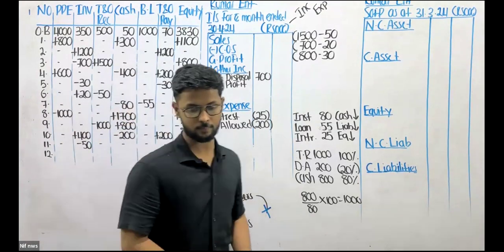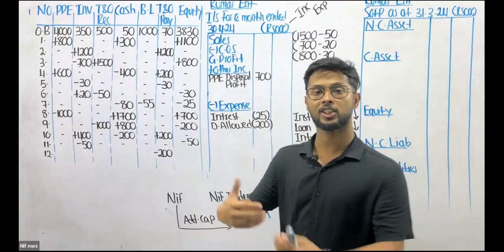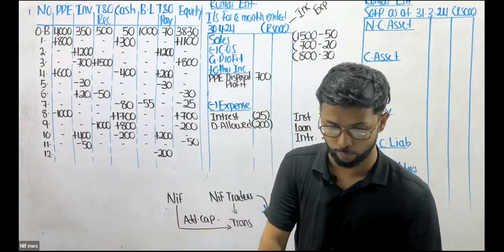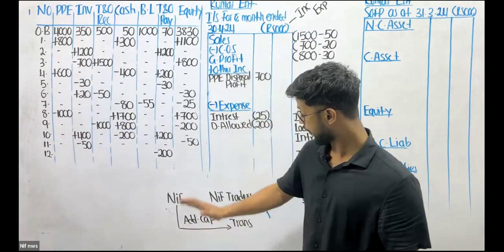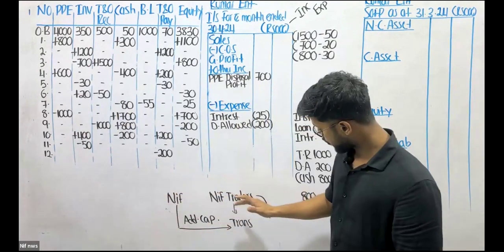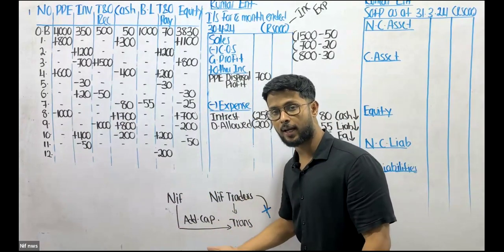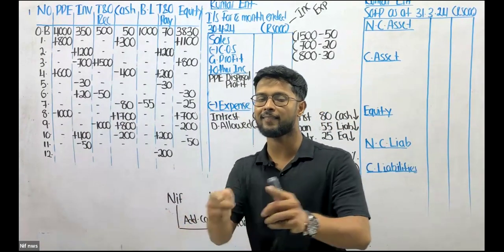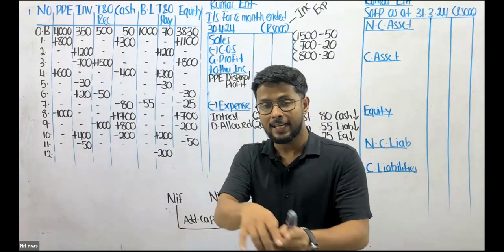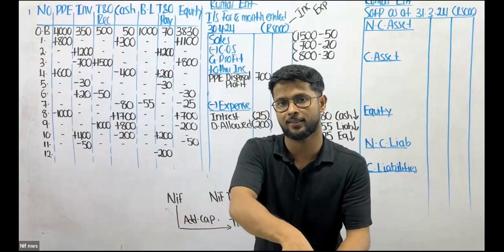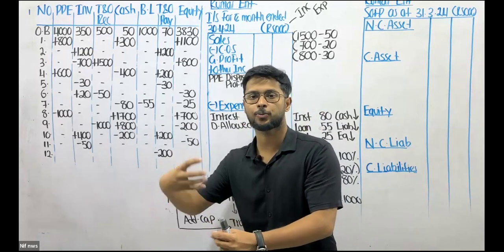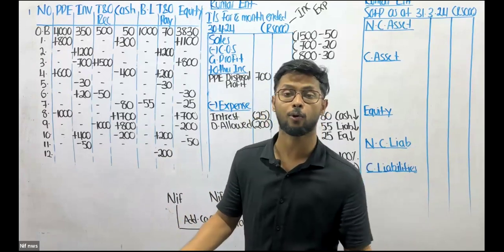additional capital. Whenever the owner spends on behalf of the business, very good, Umair, it's the entity concept, very good, okay? Whenever the owner spends on behalf of the business, it should be considered as additional capital, because does he directly invest cash into the business? No, he doesn't invest cash into the business. Rather, he is spending on behalf of the business, which is more or less the same.